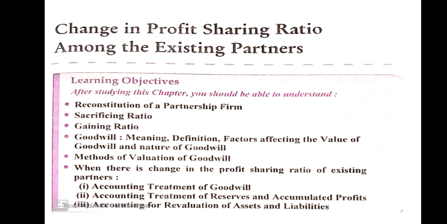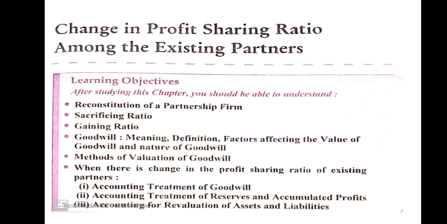Suppose the partners decide a revised value in the books. First we open the revaluation account, and all assets and liabilities, if any change, will be transferred to the revaluation account. The following entries will pass for revaluation of assets. When assets increase, assets account debit to revaluation account. Like furniture was 10,000, now the value is 12,000, so 2,000 will be transferred to the revaluation account: furniture account debit to revaluation account.